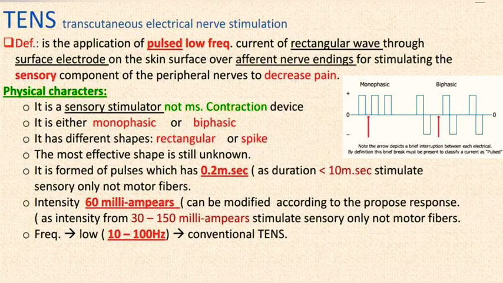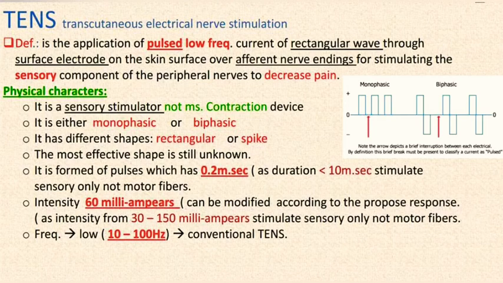It is either monophasic or biphasic. It has different shapes, rectangular or spike. The most effective shape is still unknown. It is formed of pulses, which have 0.2 ms as duration, 10 ms stimulate sensory only, not motor fibers.